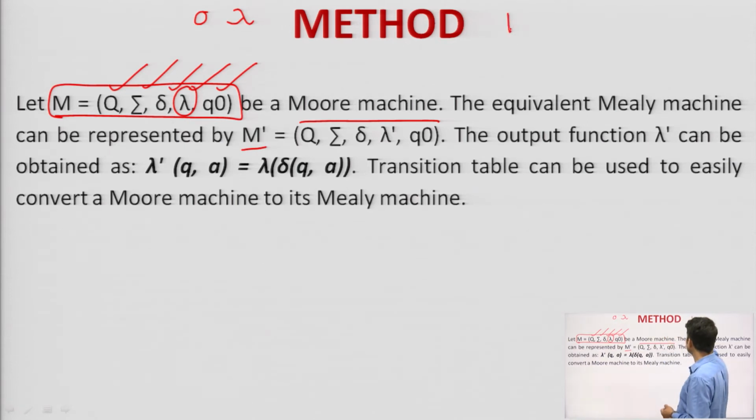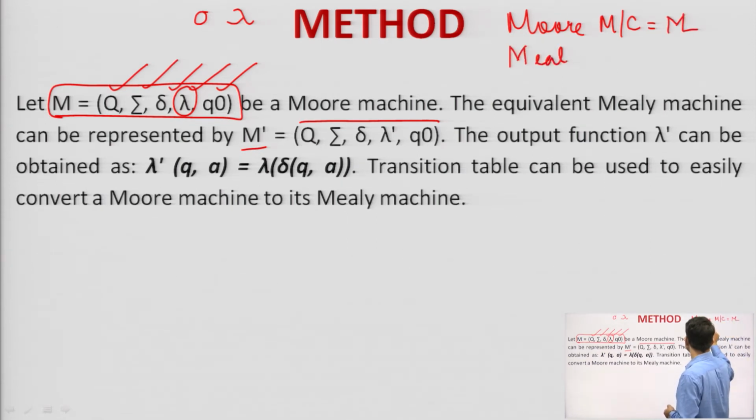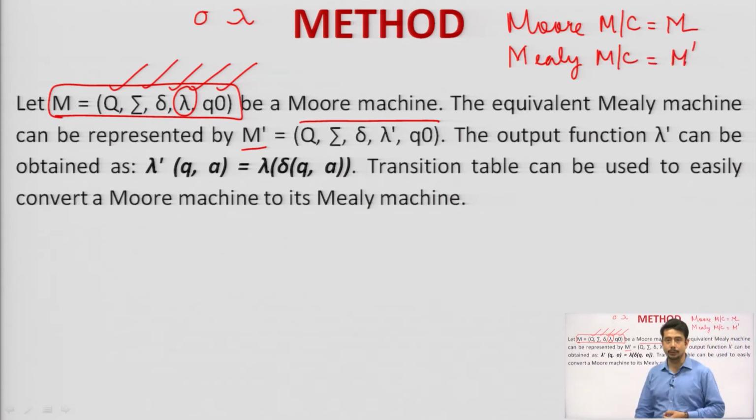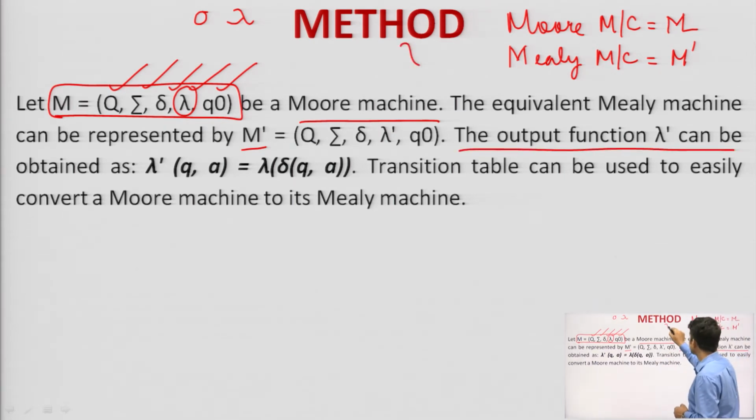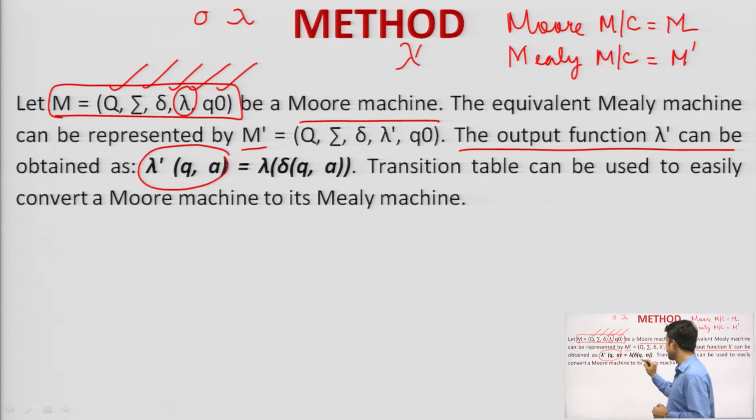So, that means I have a Moore machine, which is represented by capital M, and a Mealy machine, which is represented by M dash. Both have the same attributes. Now, come to the main point, the output function, which can be obtained as this one, where it should be equivalent to the Moore machine's output function. So, if the output function of the Moore machine is equal to the output function of the Mealy machine, then we can say that both the machines are equivalent to each other.